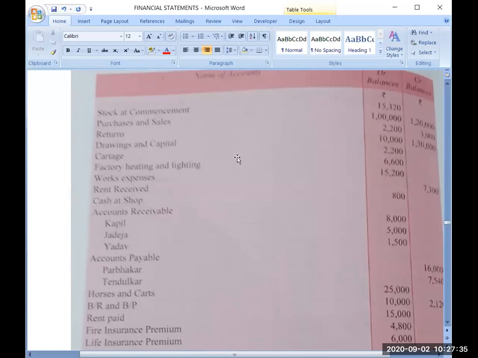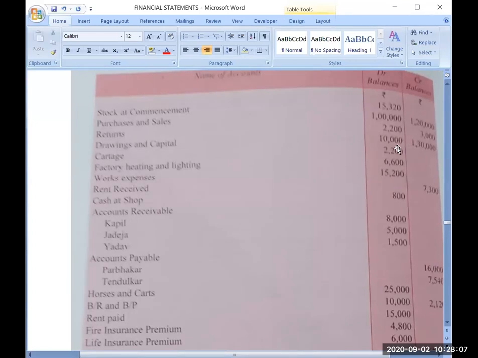Next is drawings and capital. What type of balance do drawings have? Debit balance or credit balance? Yes, very good. If you are not comfortable with drawings, you can define capital first. Capital has which type of balance?